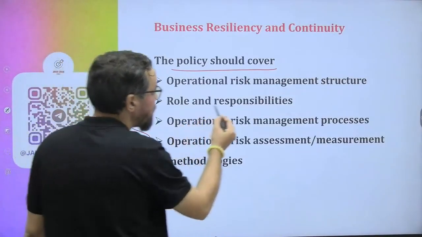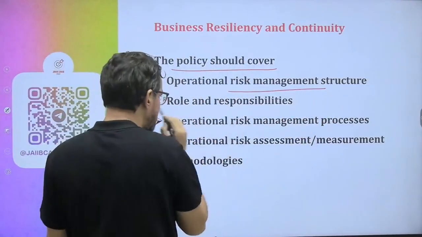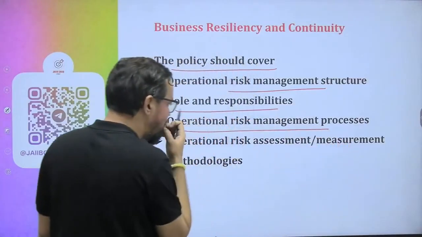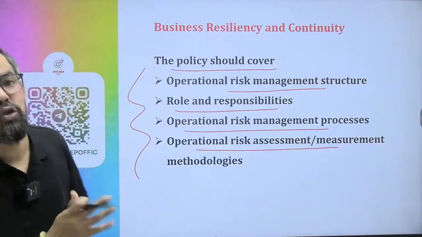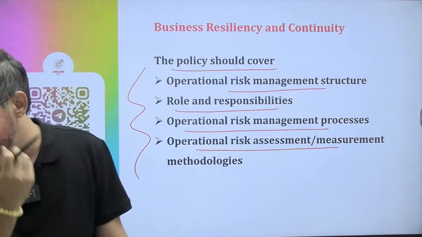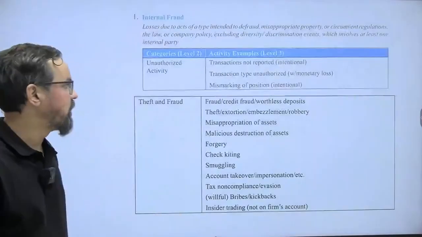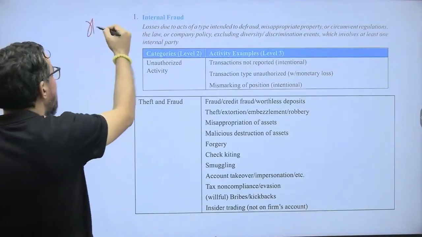So operational risk management structure, for that one we'll be requiring an operational risk management system. Role and responsibilities, operational risk management processes, and risk assessment and measurement. Again, it comes to the same. When it comes to these particular areas, so that generally are related to this particular one. Now this is something your homework, guys. You can go through this particular one.